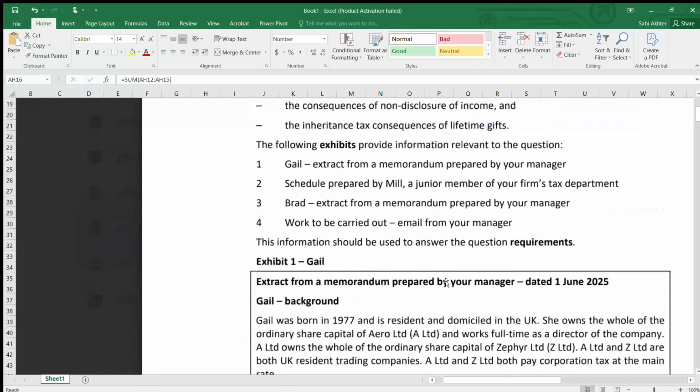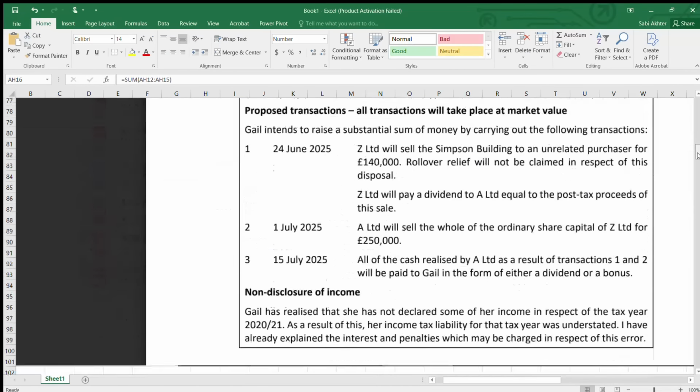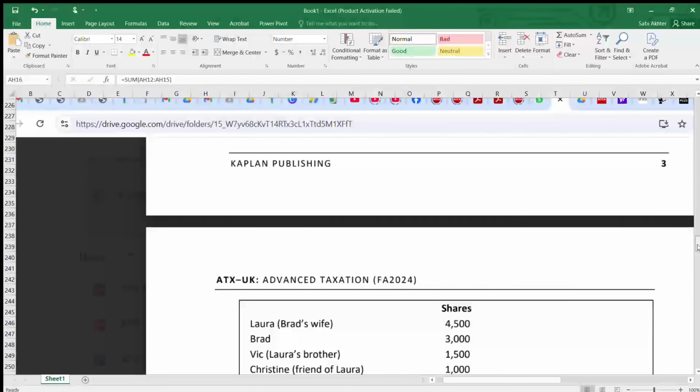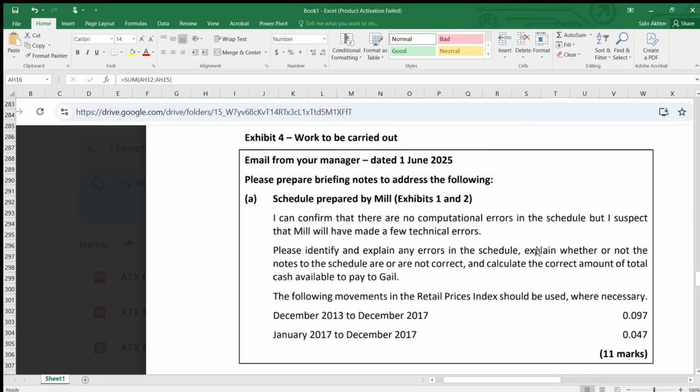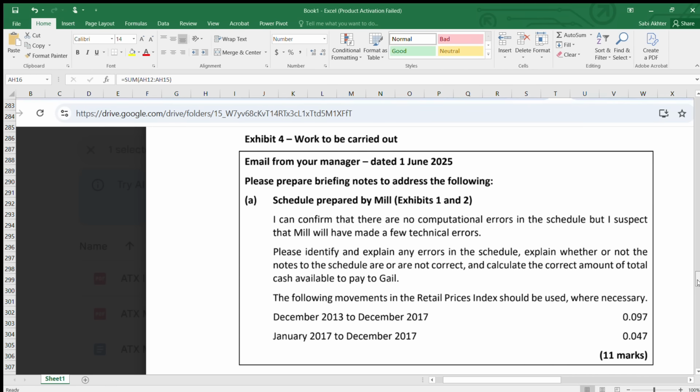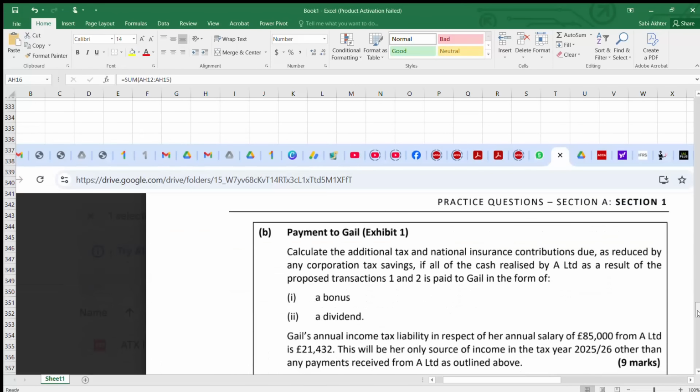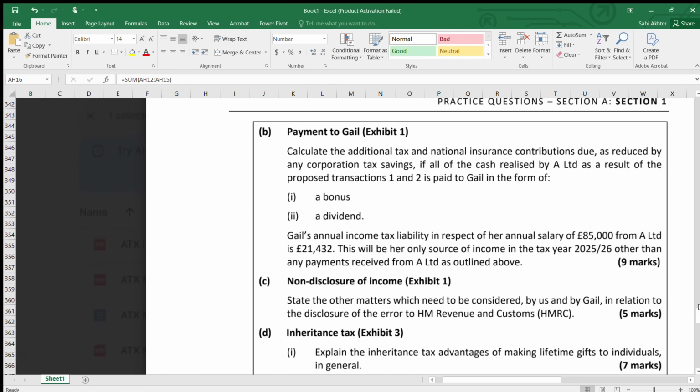If you see your exhibit 4, we have corrected the error, also the notes, and got the correct amount. Then now we are moving to part B. Part A we have finished. Part B, payment to Gail. So bonus versus dividend. Now we have got the answer for A. This is regarding transactions 1 and 2.